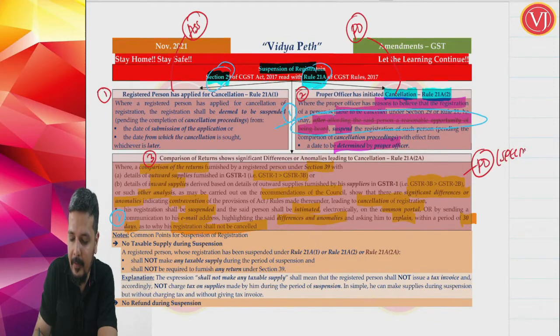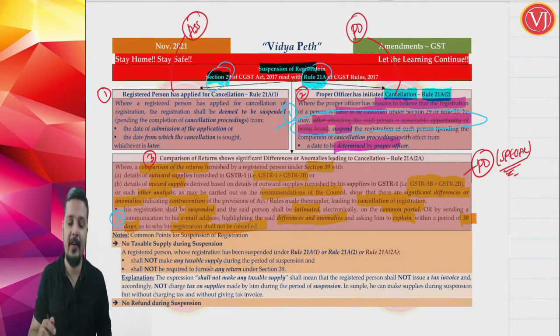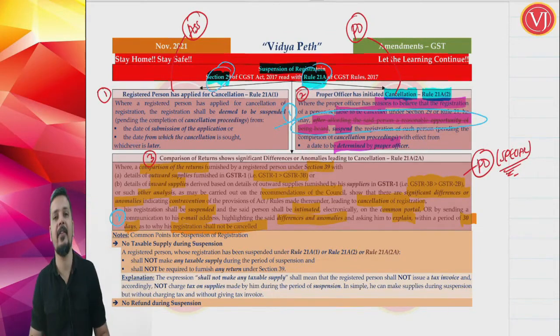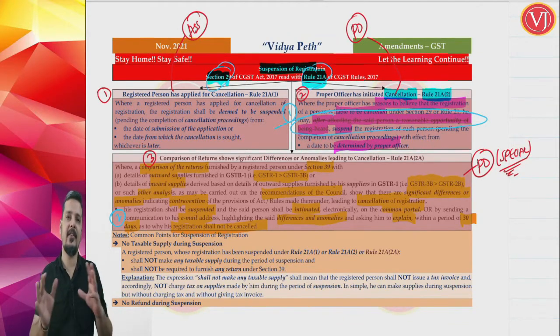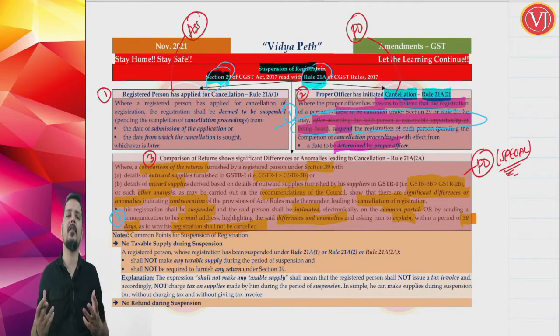So proper officer is doing some desk work by comparing the returns. He finds that a particular assessee's outward supplies in GSTR 1 is more than GSTR 3B, or a particular assessee's inward supplies, that is input tax credit, is more in GSTR 3B compared to his GSTR 2B, or such other analysis he does based on the recommendation of council, where he finds huge differences or anomalies which may lead to cancellation.